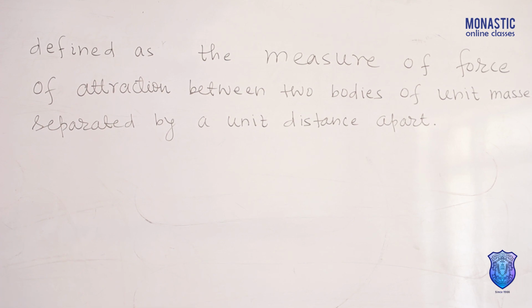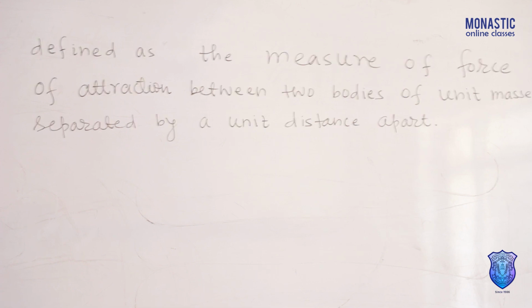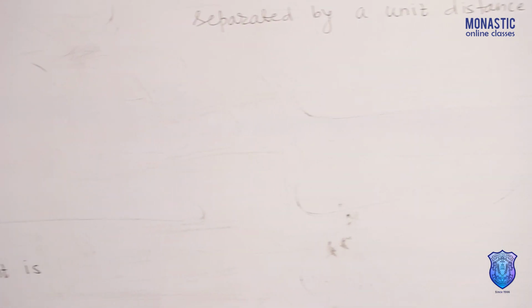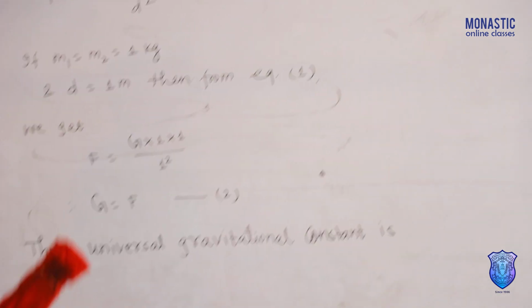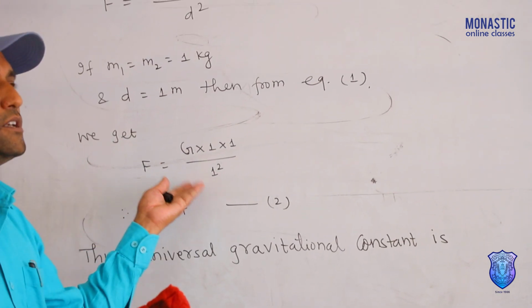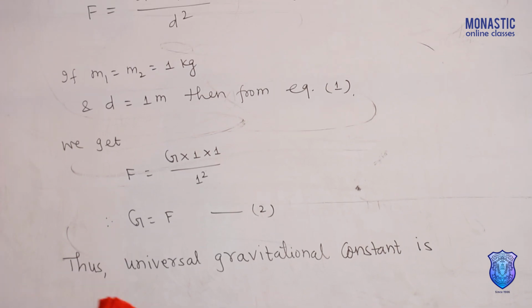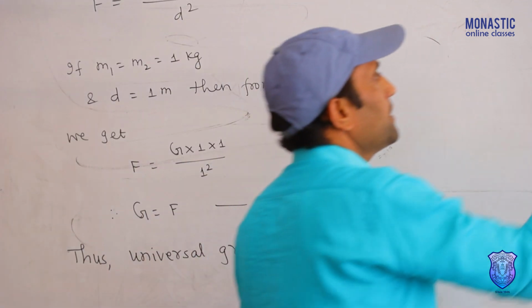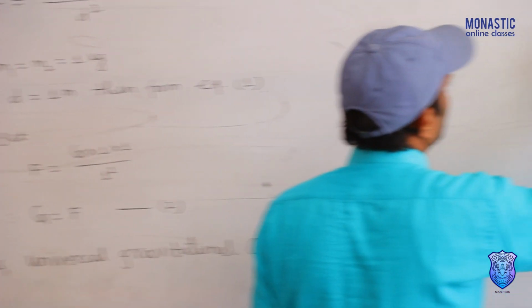Another way also we can define the universal gravitational constant. This universal gravitational constant G appears only in Newton's law of gravitation, not in any other law. So what can we write? The constant appearing in Newton's law of gravitation is called the universal gravitational constant. Another definition we can write: